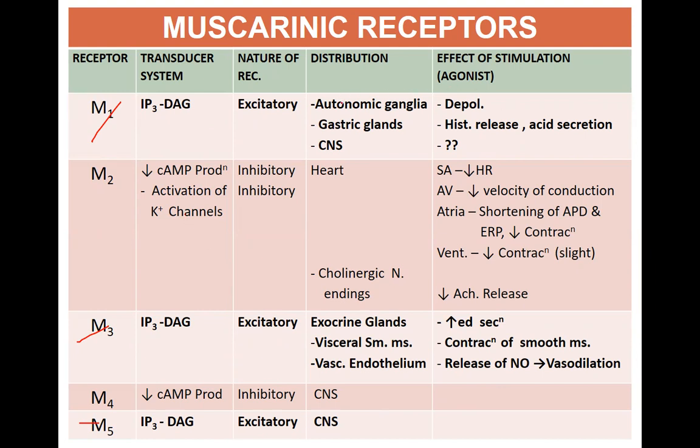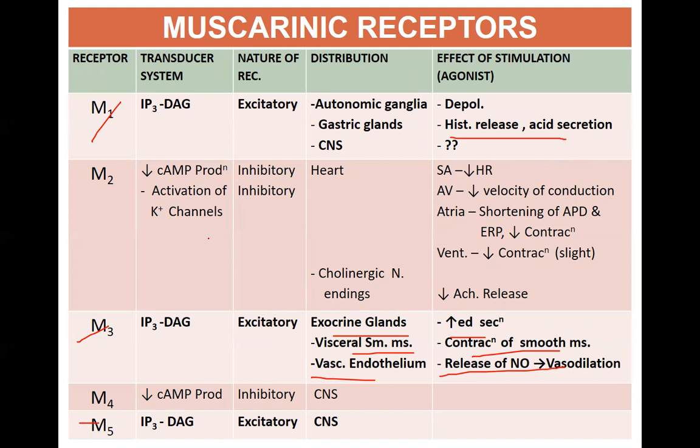M1 is present in the autonomic ganglion, in the CNS and the gastric gland. Its major function is that it tends to cause release of histamine and also leads to acid production. Whereas M3 receptors are excitatory, they are present in the exocrine gland and the visceral smooth muscles. In the exocrine glands, they lead to increased secretions, whereas in the visceral smooth muscle, they cause contraction of the smooth muscles. And in vascular endothelium, there's release of nitric oxide, which leads to vasodilatation.